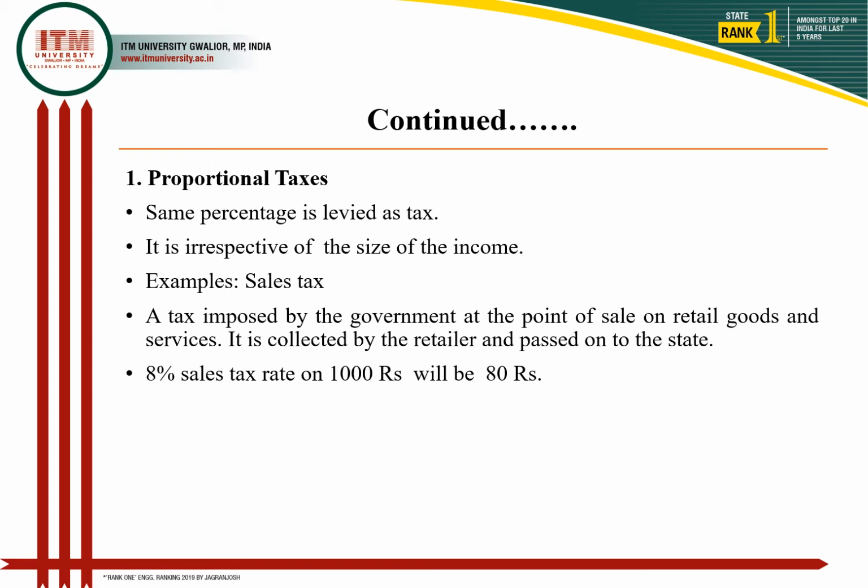On 2000 it will be 160 rupees. So as the value will increase, the amount of tax collection will increase, although the percentage tax or tax rate has not changed. So the tax rate is going to be irrespective of the size of the income.